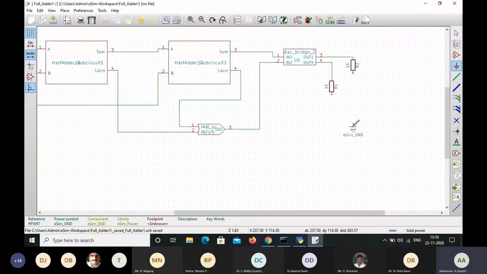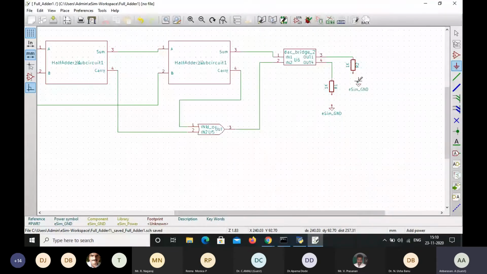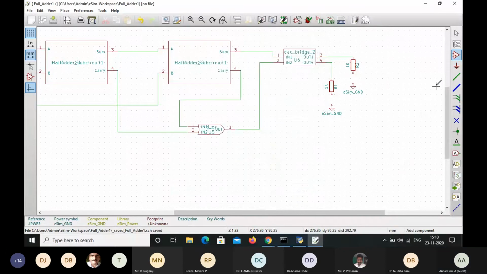Most of the components which we are going to use are readily available on this side toolbar. If we need some other components, we select place component, and from that we are able to search for the components also. Connect wire.